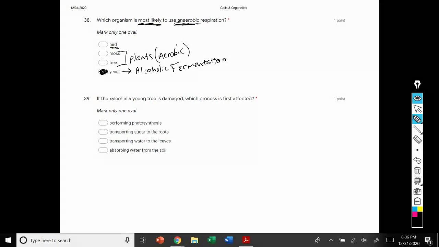So xylem, if you remember from transport and from photosynthesis and respiration, plants have this type of tissue called vascular tissue, and vascular tissue consists of xylem and phloem, and xylem is responsible for transporting water, and phloem is responsible for transporting sugar.